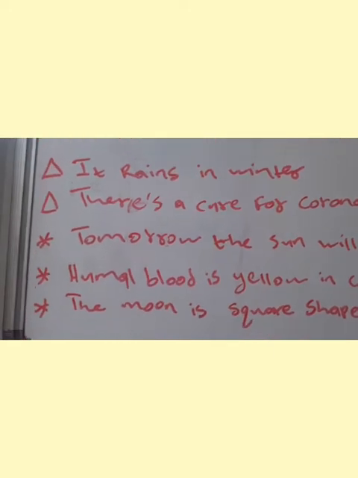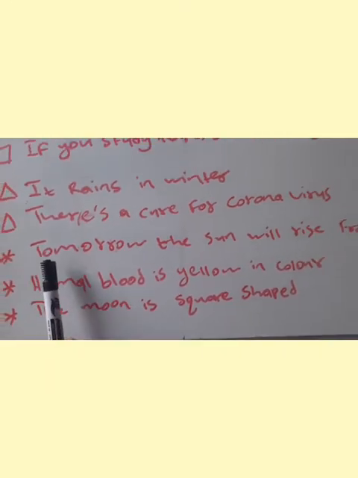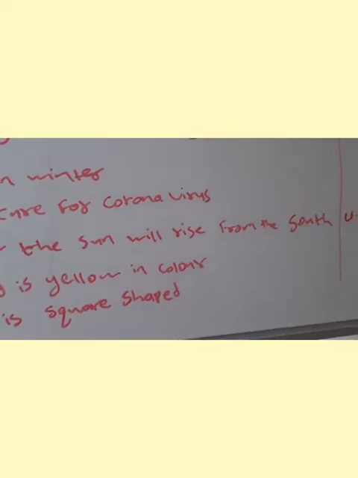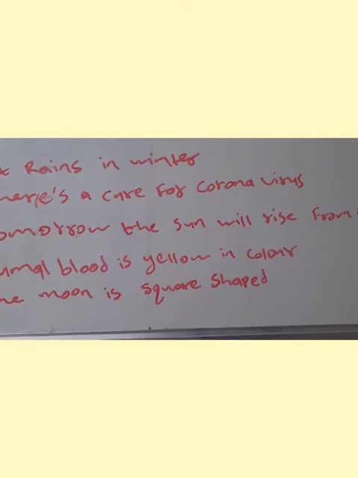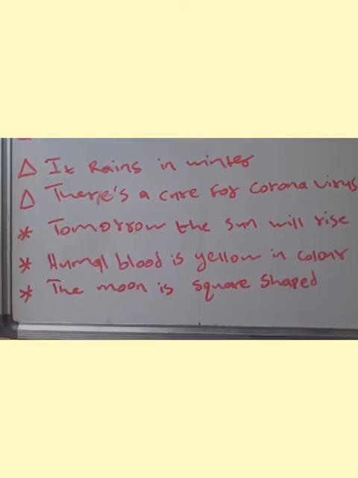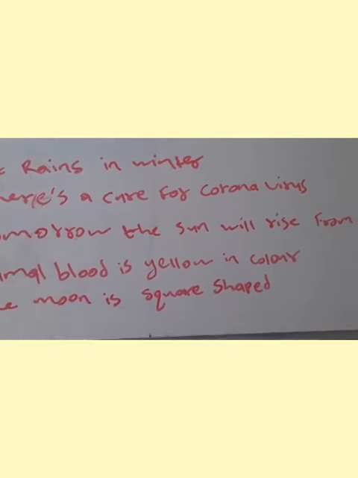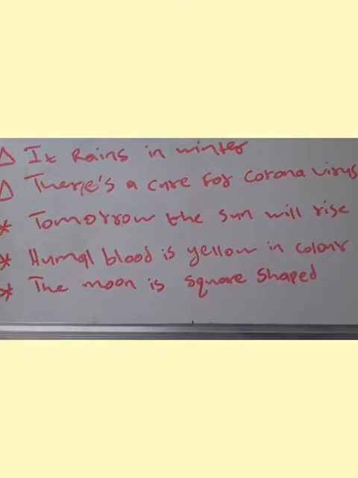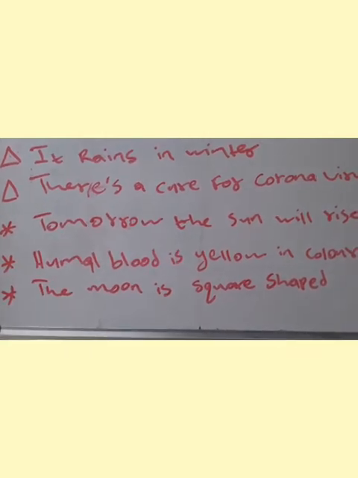Now, the last three statements are for impossible. If you say tomorrow the sun will rise from the south, now definitely that is impossible. And then we also have, if I say the human blood is yellow in color, that is also impossible.